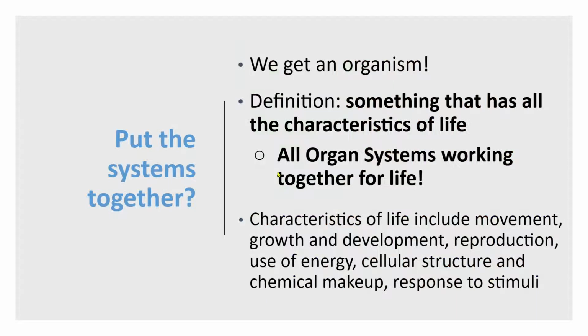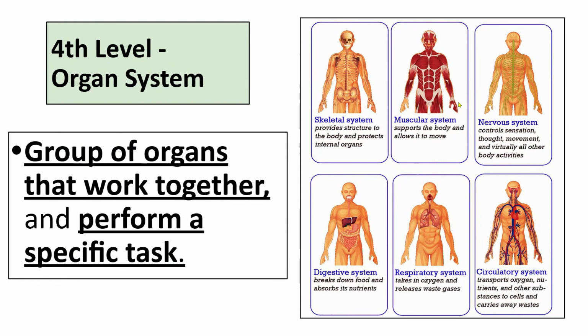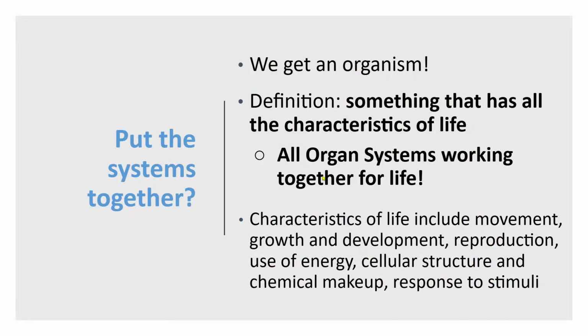The fifth and final level is an organism. The definition here is something that has all the characteristics of life and all organ systems working together for those life functions. So you put together all these systems, and you can create an organism.